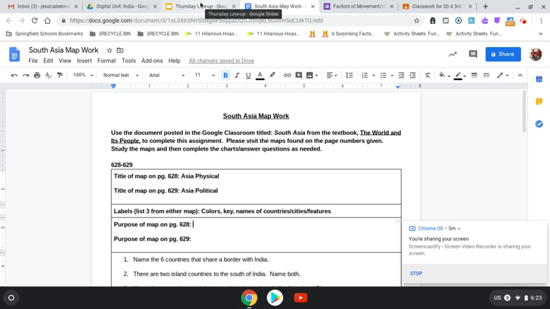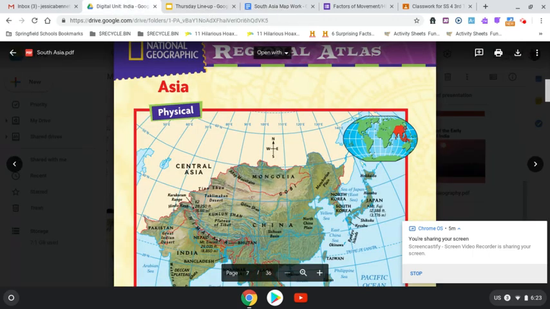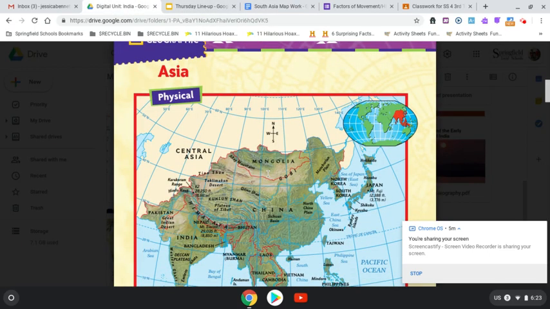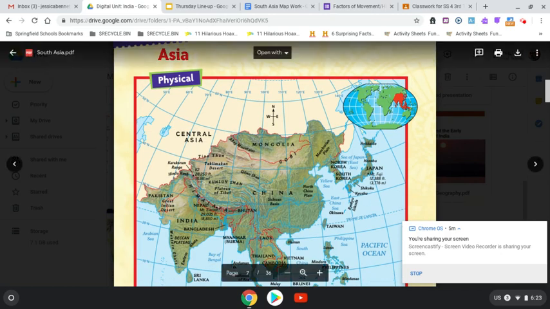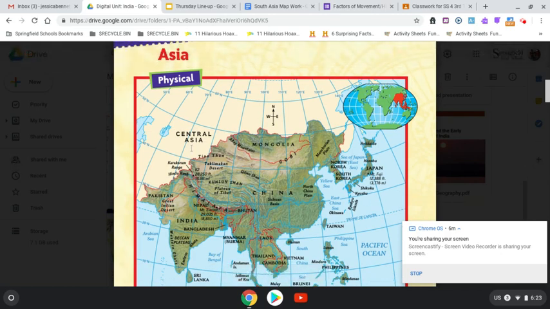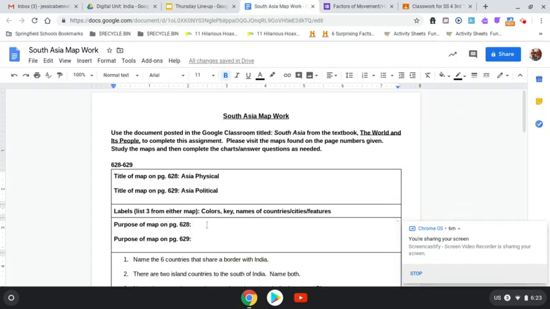So the purpose, when you get to the purpose, you're almost restating the title in a sense. You are looking at, why did a map maker, why did a cartographer make this map? So a physical map, excuse me, is always made to show us the physical features of an area, meaning the features of the land, mountains, rivers, deserts, plains, those sort of things. So I'm going to put the purpose is to show the physical features in Asia,